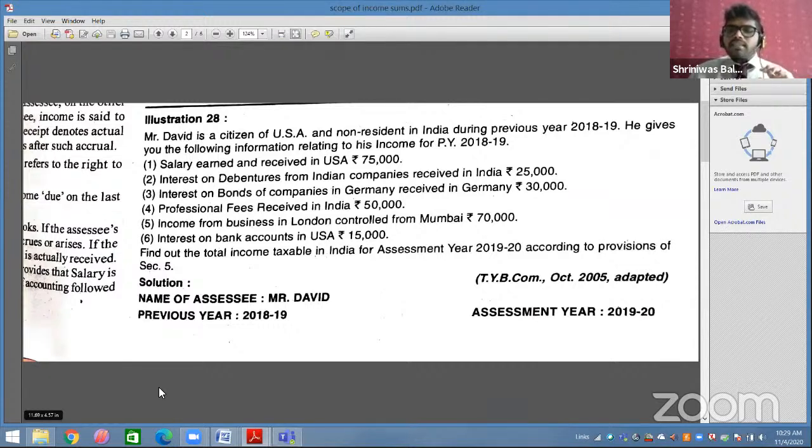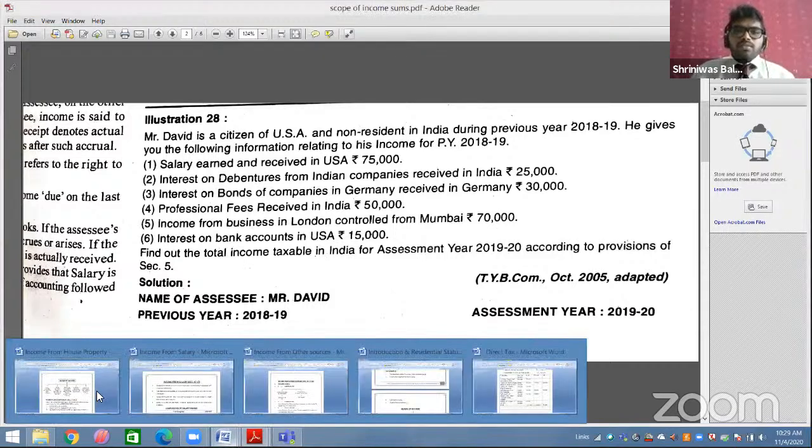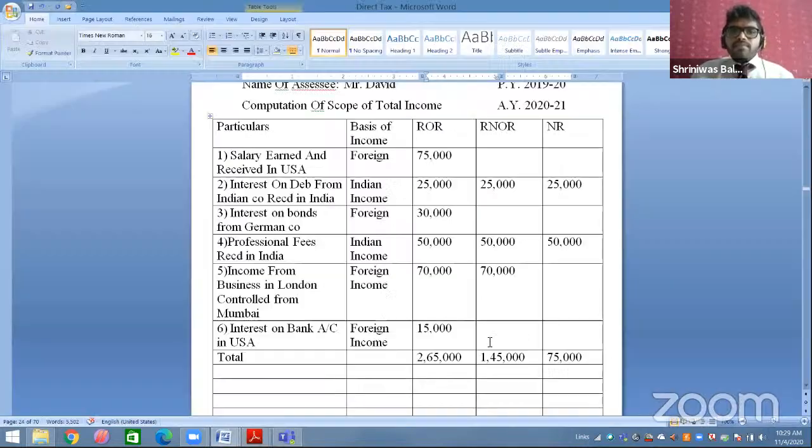But business is controlled from India. Business is controlled from India. Okay. So we will record only in two columns, 70,000 in ROR, 70,000 in RNOR. This is there. Okay. Now 6 point.